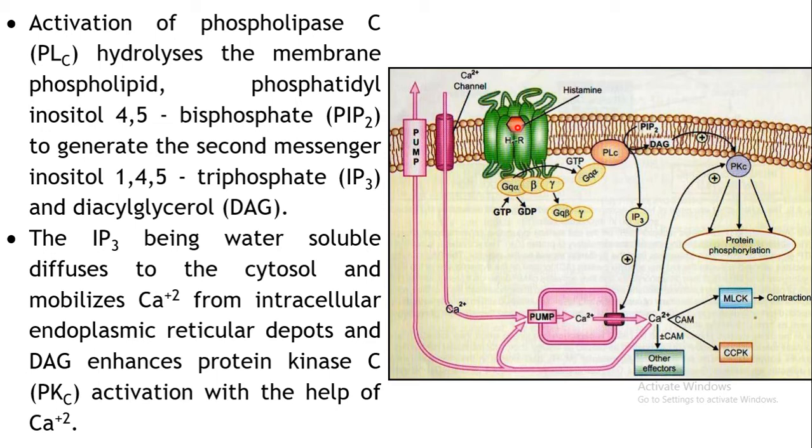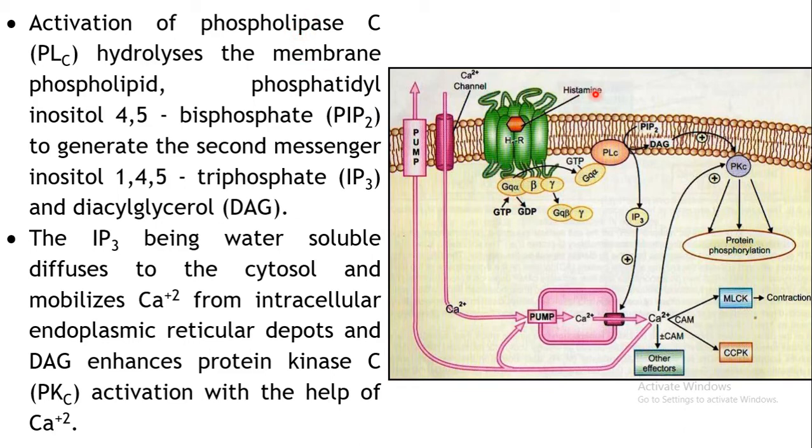So what can happen, depending upon what signal histamine is bringing, a particular type of G protein can come and bind to the G protein binding site on the GPCR. Now here you can see that Gq is getting bound. Can you recall the types of G proteins? We had seen that Gq can activate the phospholipase, right? So it can activate the enzyme phospholipase C.